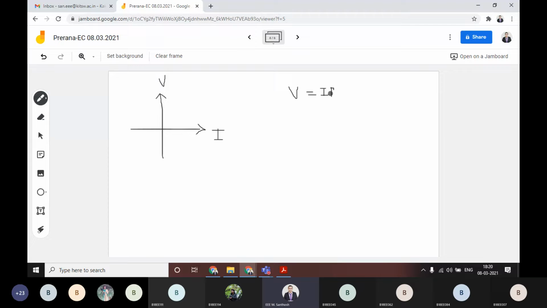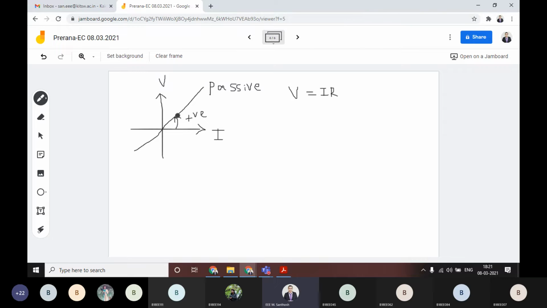Usually you write it like that, and from that only I am drawing this. You know this one, so I have taken it directly. It takes the form y is equal to mx, the same as a straight line passing through the origin. The passive element always has a positive slope. That means this is the passive element R characteristics. If you draw it on VI space, you will definitely have a positive slope.